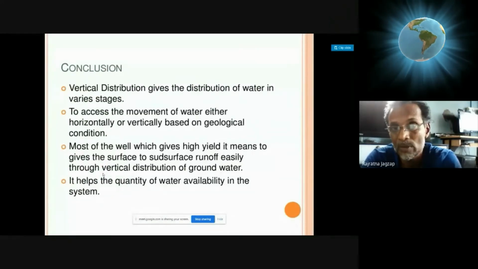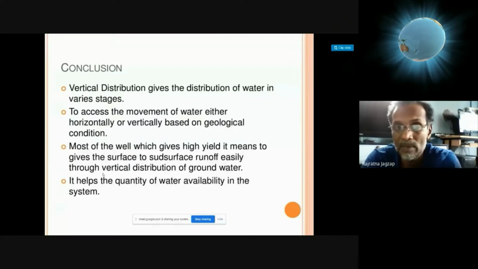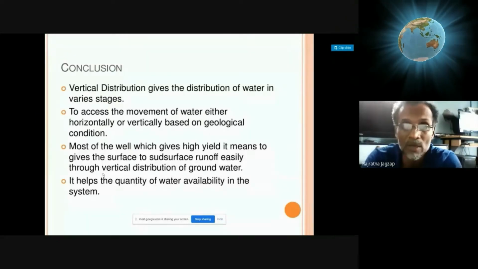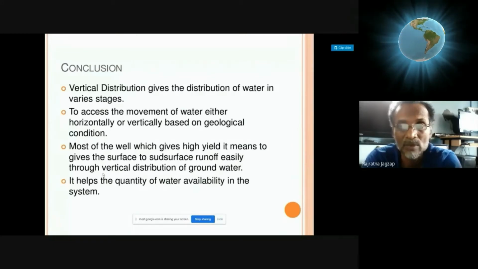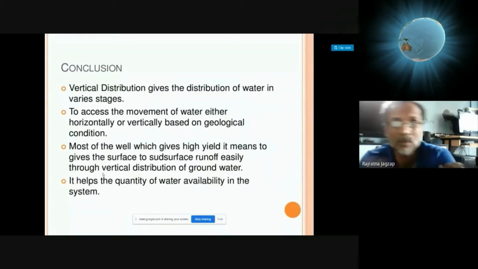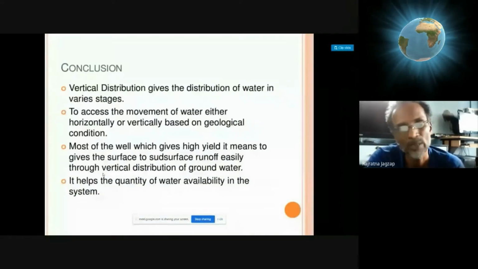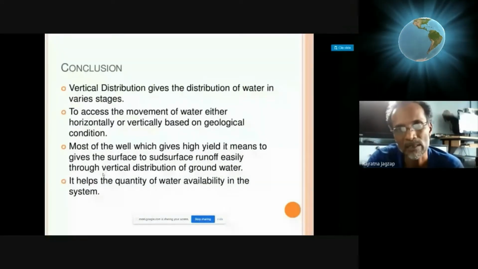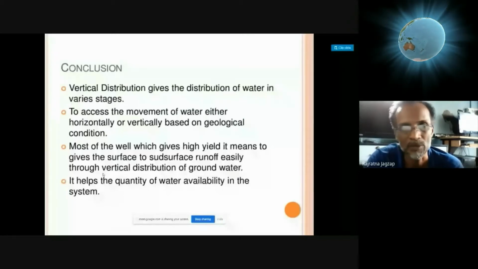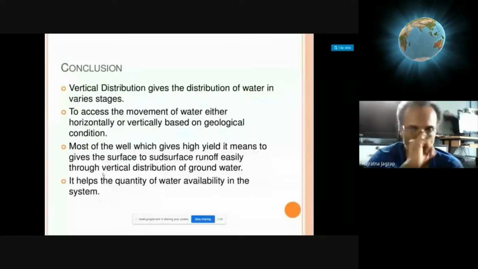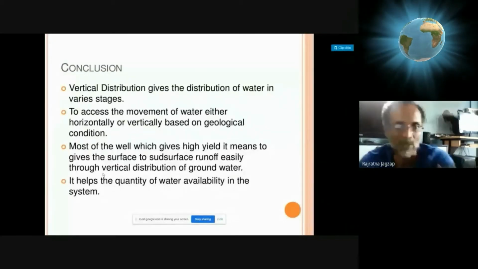It depends on the permeability, whether that rock formation allows the lateral movement of water or not. So it depends on the availability of pores and the interconnectivity of the pores, so that it will allow water to move laterally. Then again, topographic conditions, some part of which I discussed last time.